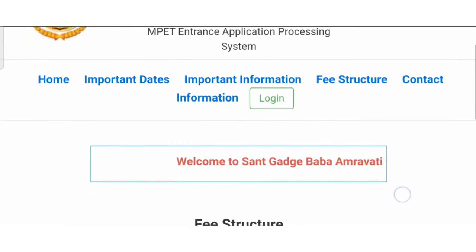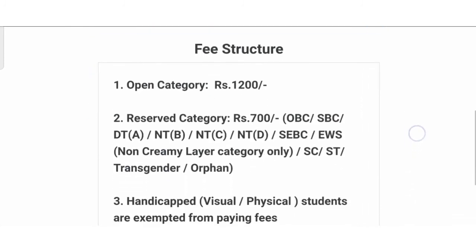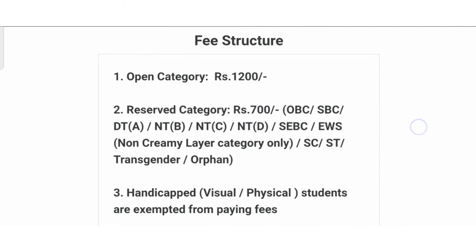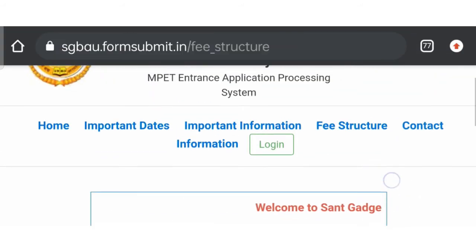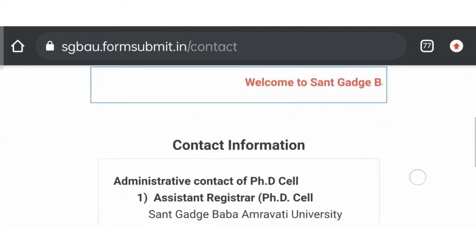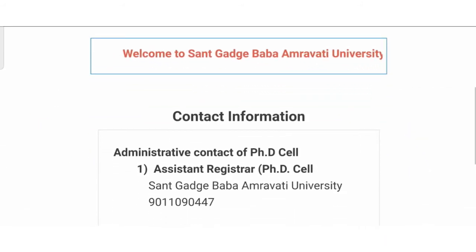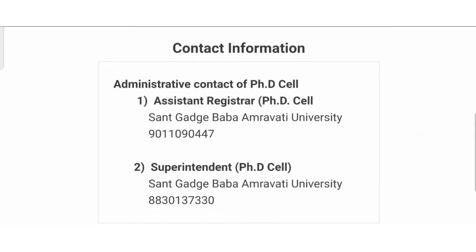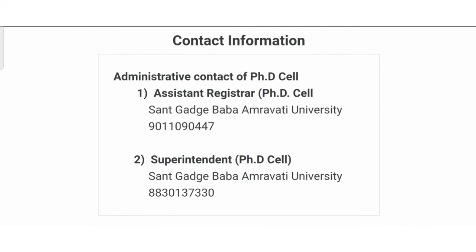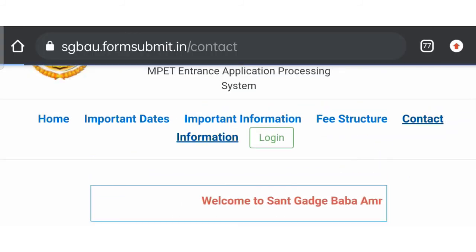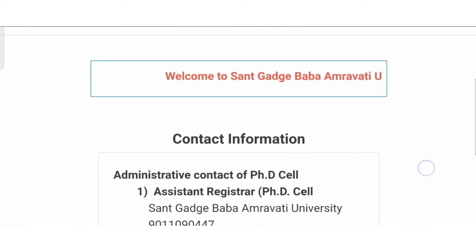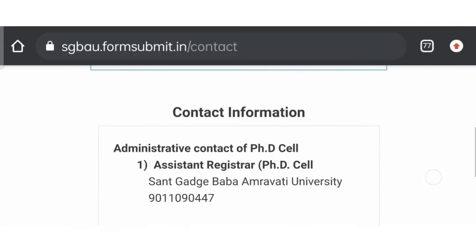Back to the home page. The fee structure is given, as we already mentioned. The open category is 1200 rupees, and for the reserve category, which includes all the reserve categories, it is 700 rupees. And you can contact the administrative contacts for the PhD cell, the assistant registrar and superintendent of the PhD cell. The numbers are given. If anything happens, you can contact the PhD cell.